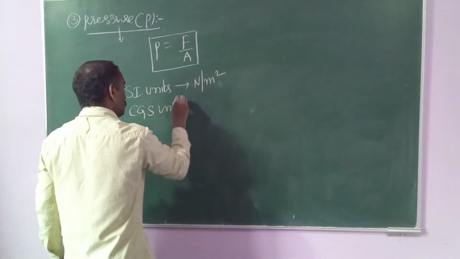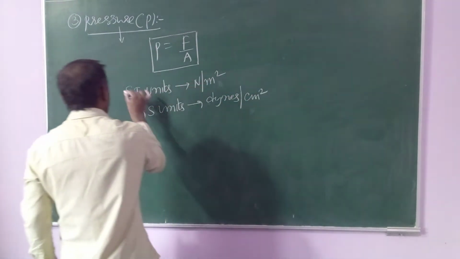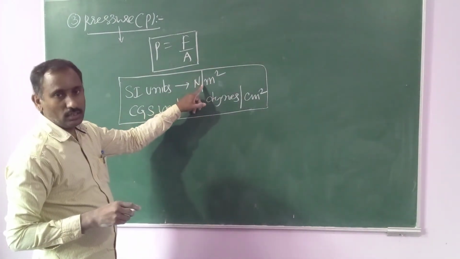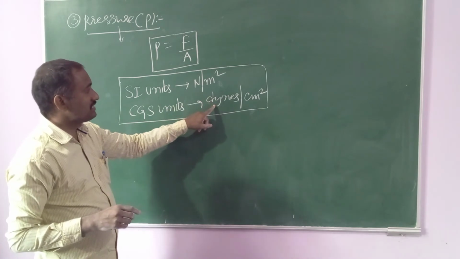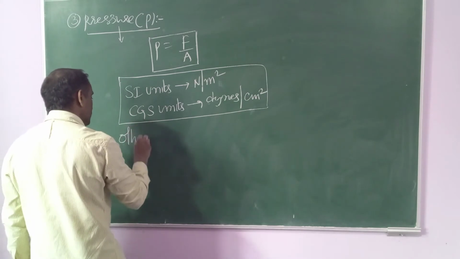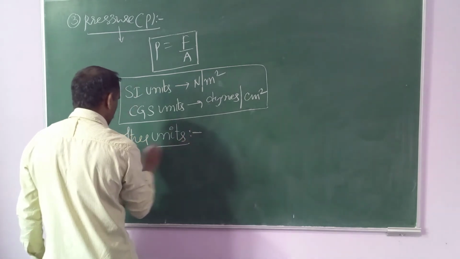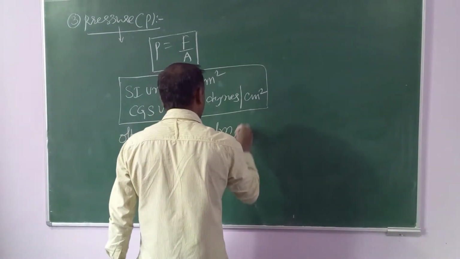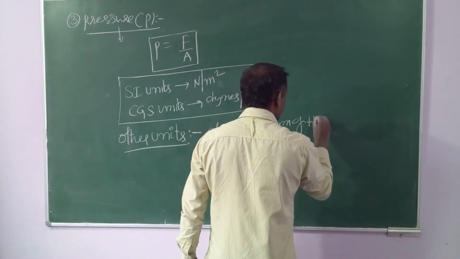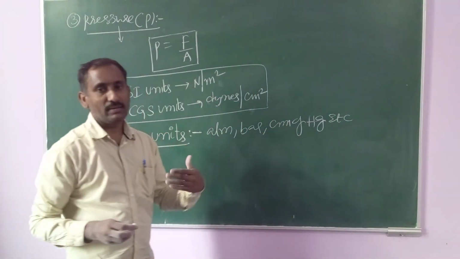CGS units: force units dynes per centimeter square, area units. So these are the SI and CGS units of pressure. SI units Newton per meter square, CGS units dynes per centimeter square. In addition to that, other units are atmosphere, bars, centimeter of Hg. Generally, with the help of mercury level, we can measure the pressure, centimeter of Hg, mm of Hg.